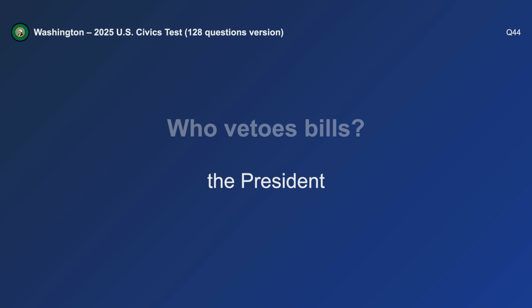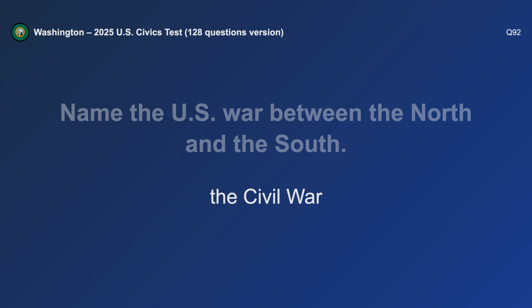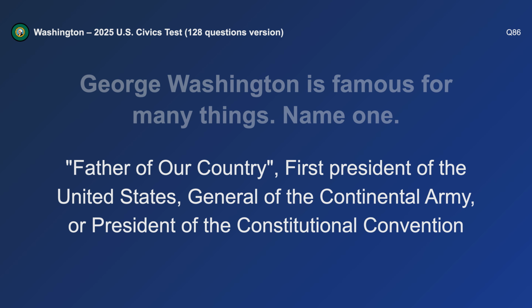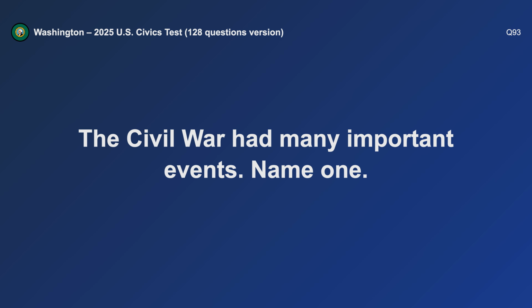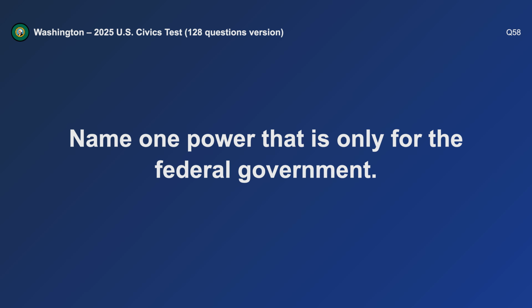The President. Name the U.S. war between the North and the South. The Civil War. George Washington is famous for many things. Name one. First President of the United States. The Civil War had many important events. Name one. Emancipation Proclamation. Name one power that is only for the federal government.